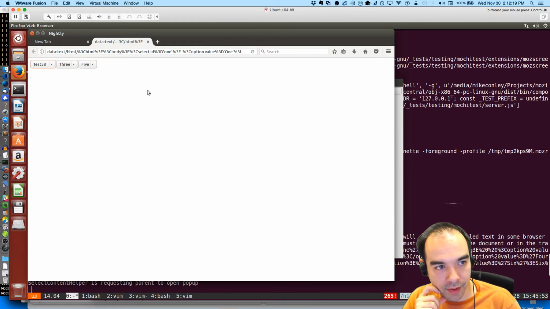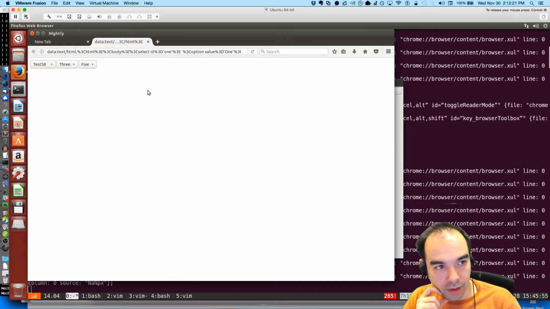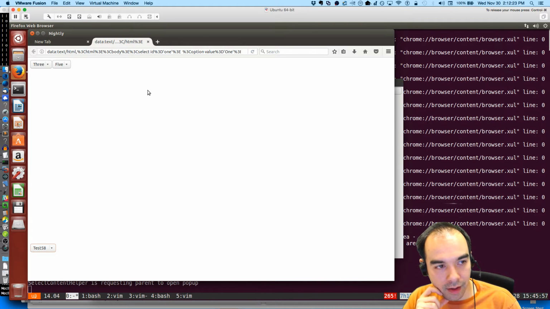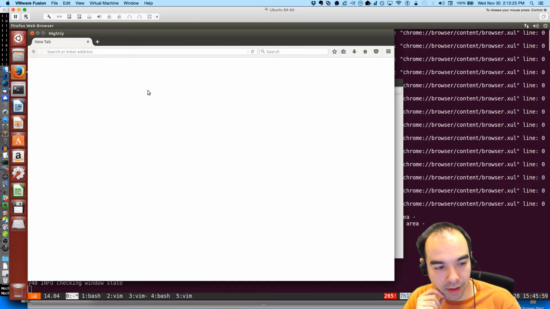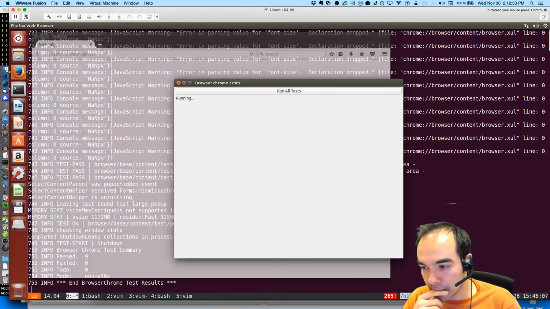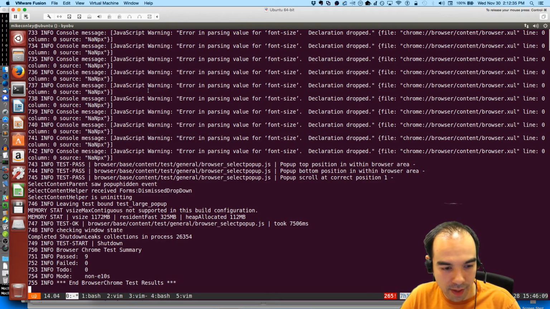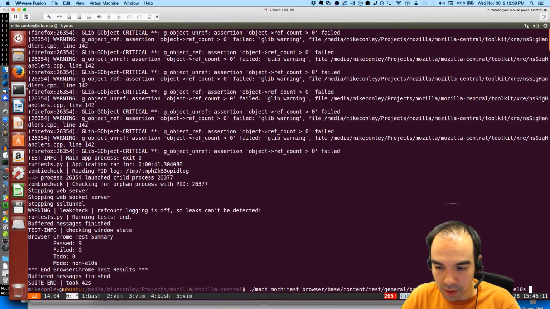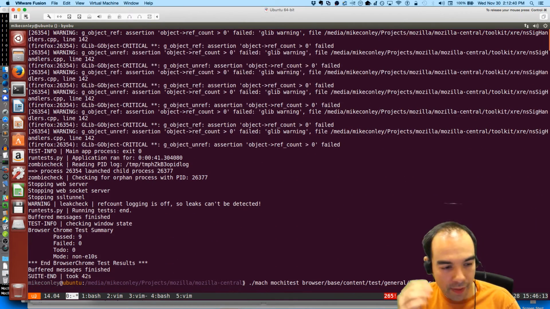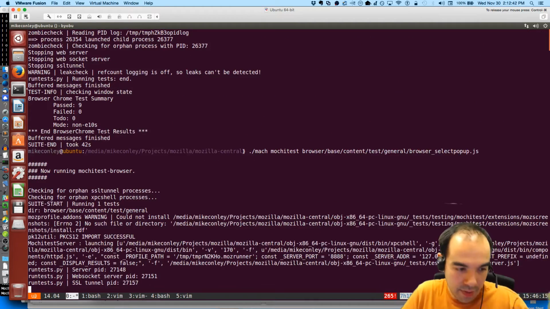That's what I'm going to do next. Yay! It's working. It worked. So now we're going to run it in e10s mode to make sure that works. It should. And then we're going to re-enable all the tests and run it, and that should work.